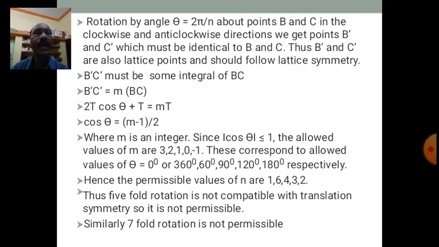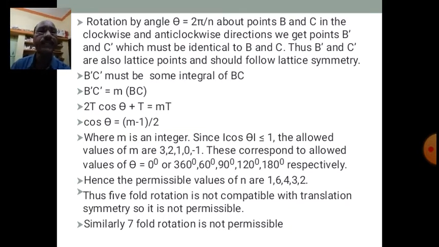Therefore the allowed values of m are 3, 2, 1, 0 and minus 1. These correspond to allowed values of theta. If you substitute m equal to 3 in the above equation, then 3 minus 1 is 2, 2 by 2 is 1, isn't it? So cos theta is equal to 1, meaning theta is equal to 0 or 360 degrees.